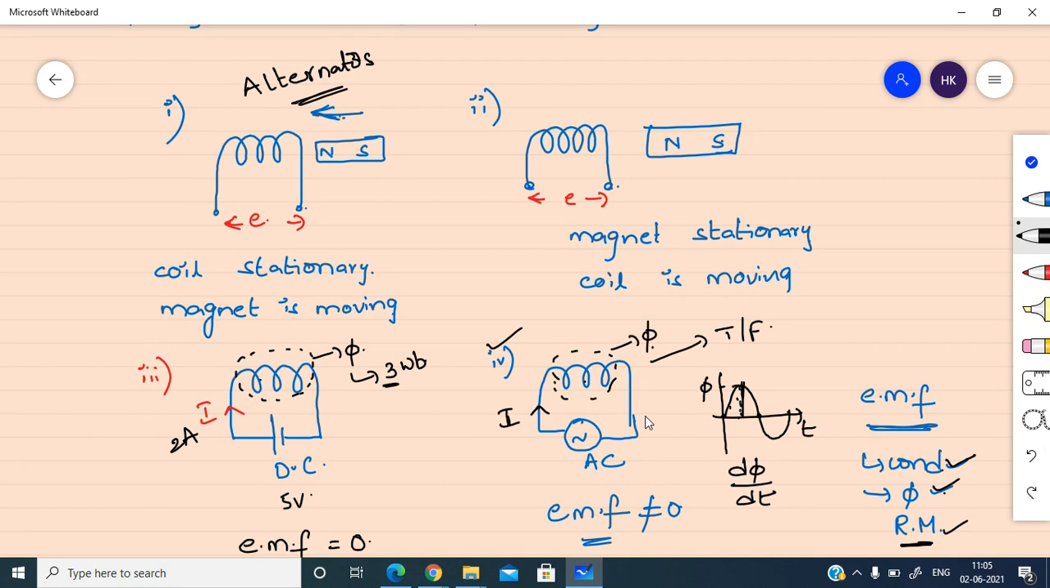So the next concept is a transformer. In that, the basic principle involved is this, how the EMF will be induced in the transformer without any physical movement.